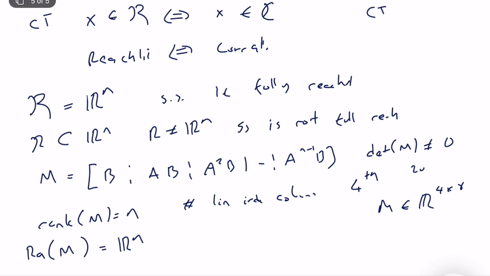But if you can find 4 linearly independent columns, then rank is equal to n. And what is the range space? The range space is the space that can be spanned by the columns of M. Technically, the rank being equal to n, the dimension of the state space, is equal to the range space being equal to Rn.